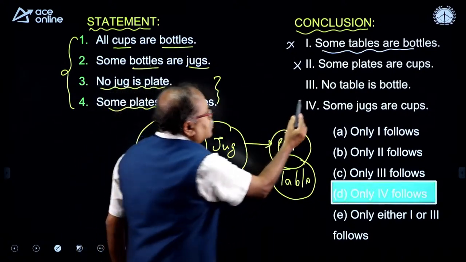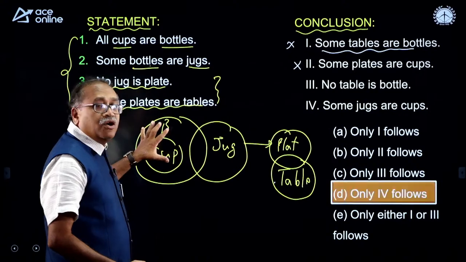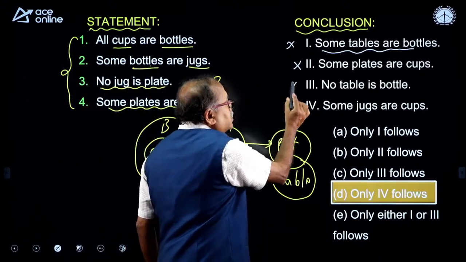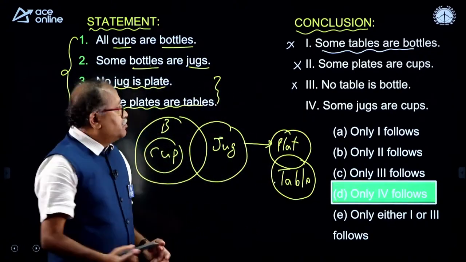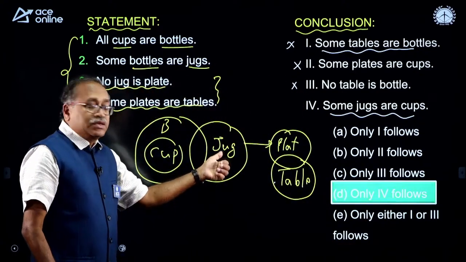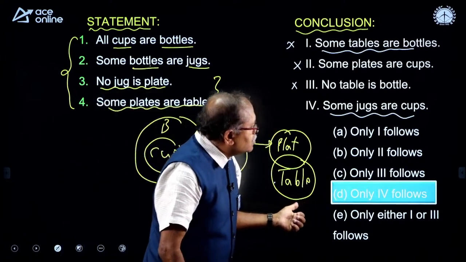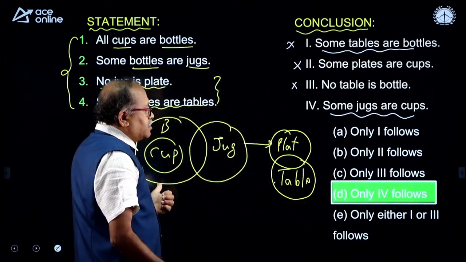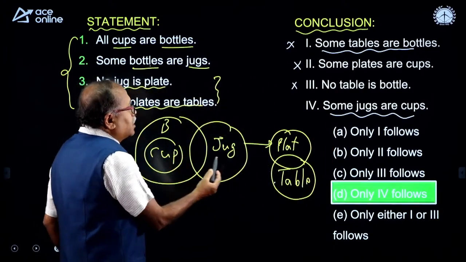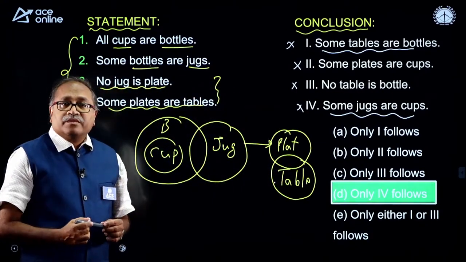How about the third one? No table is bottle. Here we have a table and here we have bottle. There is no connectivity between table and bottle. So, therefore, the third one is also not valid. What about the last one? Some jugs are cups. Look at this one, there are jugs. Is it a possibility that some jugs are cups? No. I cannot say this also. Some jugs are cups, right.